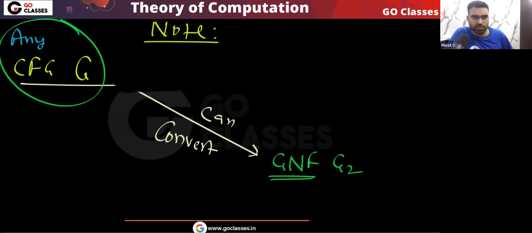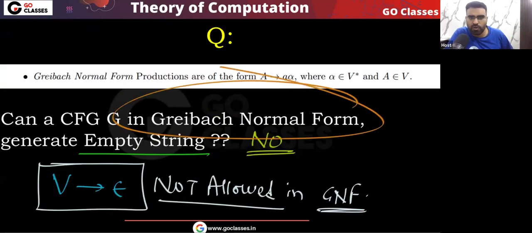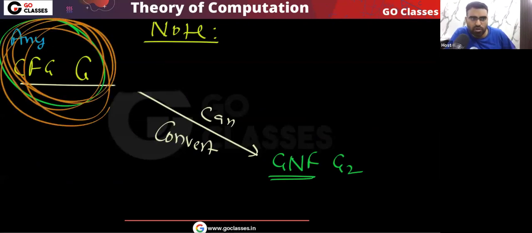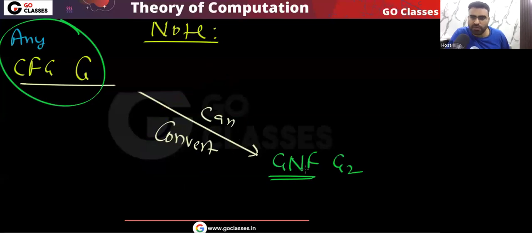Let me call it G2, such that what will happen? You can see that in the Greibach normal form, we cannot generate the empty string. So the same thing here will happen. Remember, whatever context-free grammar you have, you can convert it into GNF. But the empty string will be removed. Everything else will be the same.